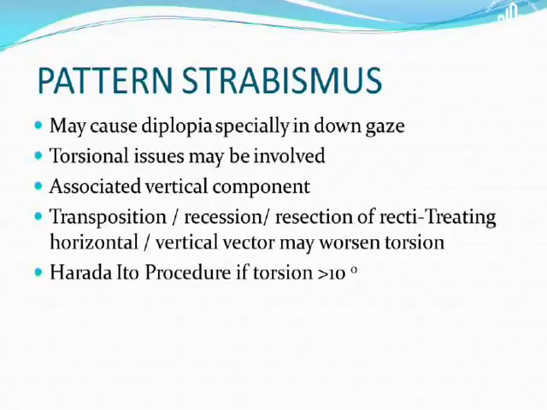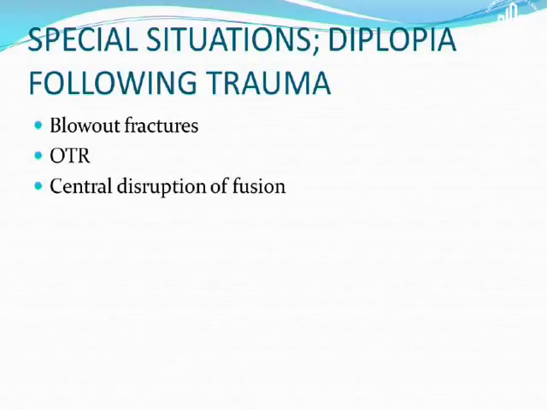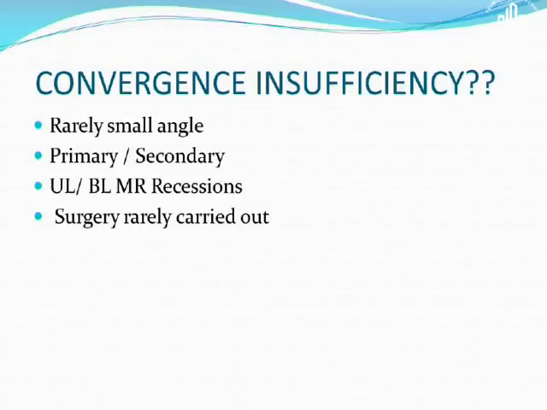Now, if you have a pattern strabismus, it may again produce diplopia, particularly in down gaze, because there could also be torsional issues, and this becomes very difficult for the patient. There could also be a vertical component along with this. After retinal detachment and glaucoma surgery, we all know this can happen. After trauma, again, this is an area where we can have small angles, like blowout fractures, oculotrochlear reaction, and central disruption of fusion. We'll be talking about it a bit later. This really produces diplopia, particularly with a small angle.